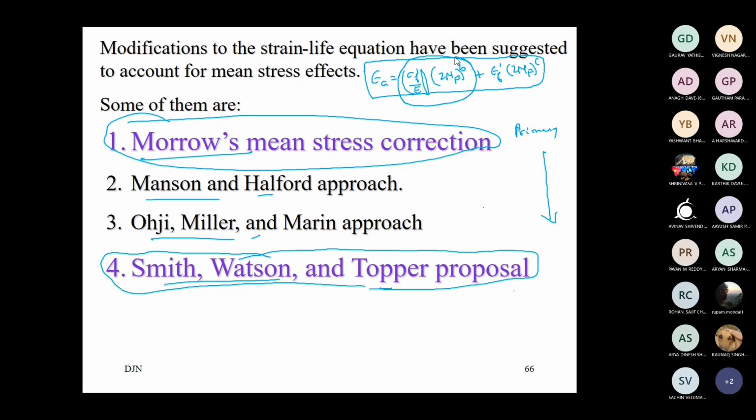We discussed this earlier when we discussed mean stress relaxation. Mean stress is of severe influence in the elastic domain compared to the plastic part. That is the reason Morrow has incorporated the mean stress term in the elastic region.